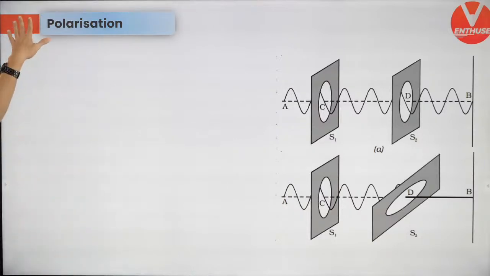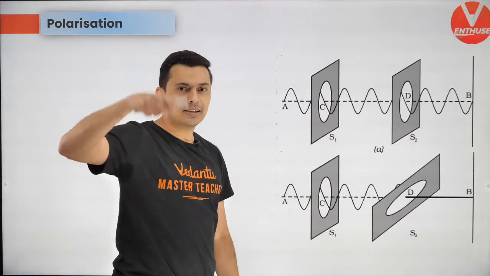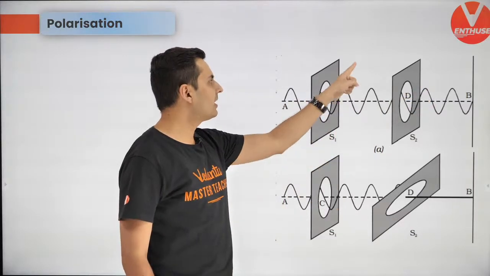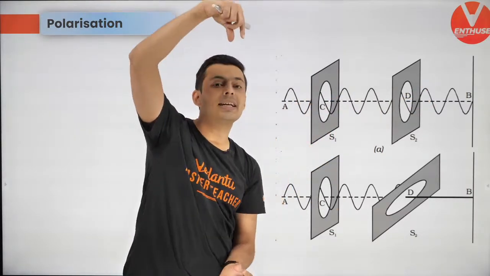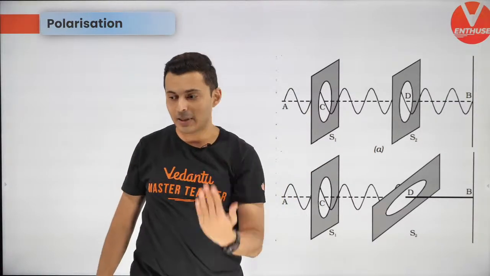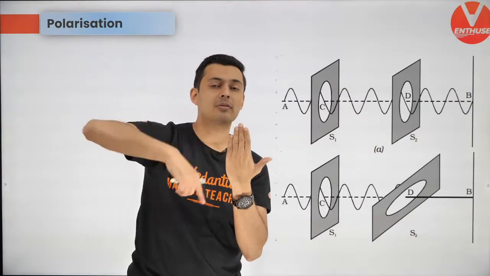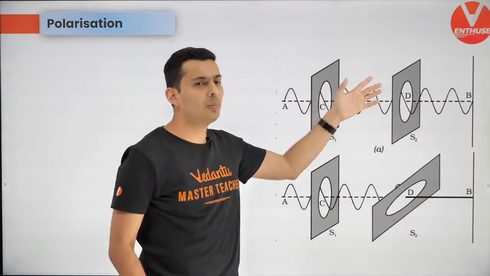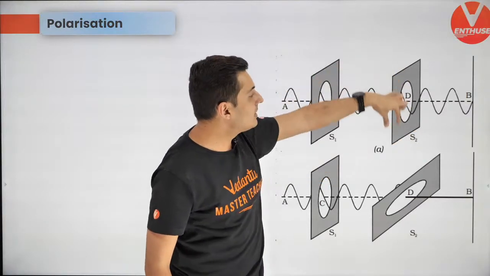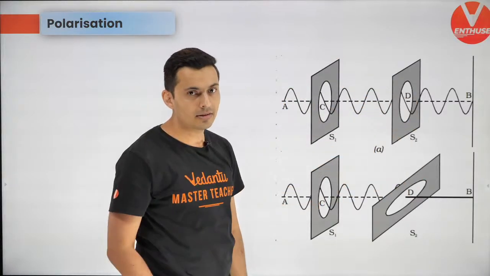All right. So polarization. What is this polarization? See, guys, if I take a string and I create some waves, that wave is traveling on this dotted line. I have a cardboard piece and there is a slit in it. If that slit is in the plane of that wave, then that wave will pass through beautifully without getting affected. The next slit is also in the plane of oscillation, so that wave will travel beautifully without any hindrance.